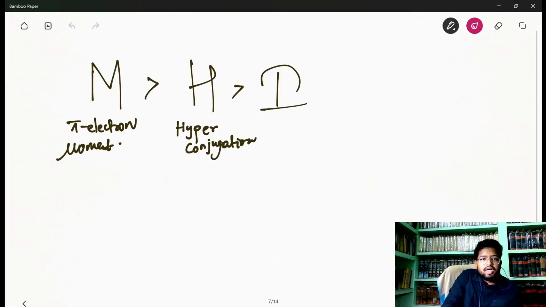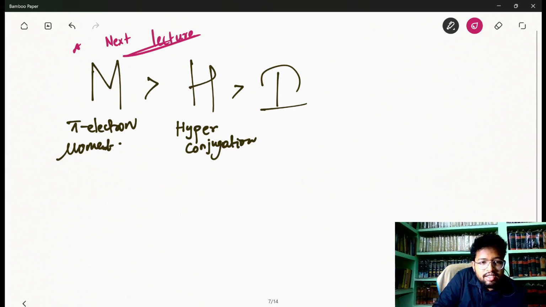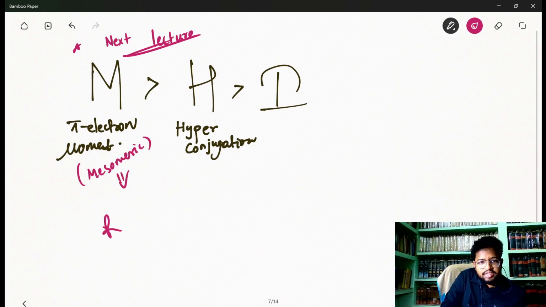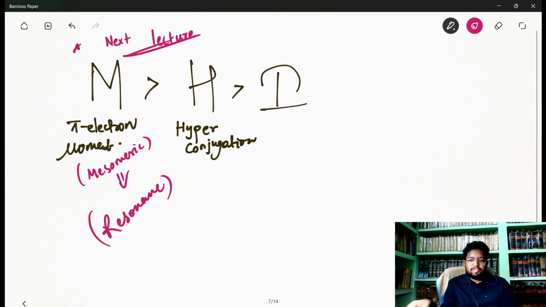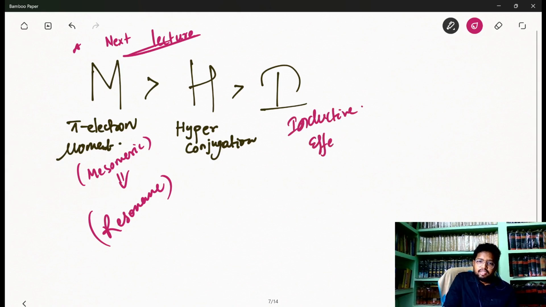So what are the other effects which we have to discuss next? That is M. What is M? Don't think something else. Okay. So here M is for mesomeric. What is the other name of this mesomeric effect? It is resonance, where pi electrons will move. And then what is H and what is I? So today we just got a brief introduction to inductive effect, and inductive effect is the weakest one out of the three effects we are going to study. Inductive effect is the weakest one, right?